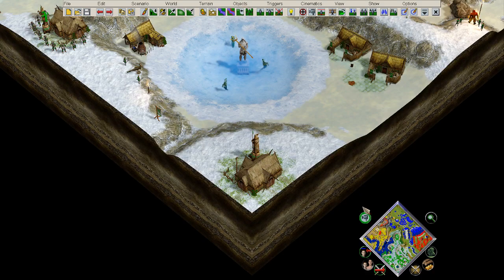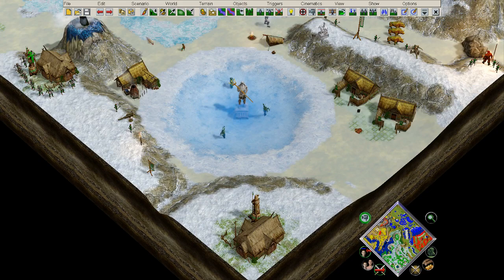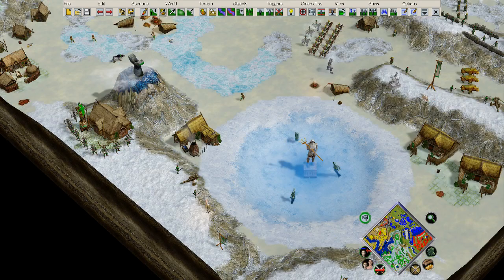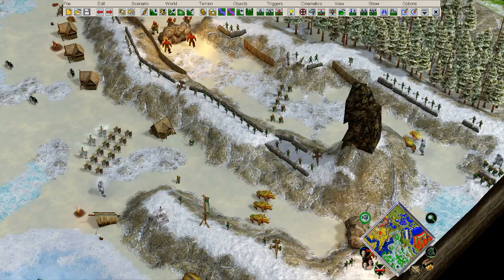I don't want to see too much though, because it'll give it away, but we can just go scenario and playtest. I'm not actually going to playtest the scenario right now, because this video is not just a showcase for this guy's scenario, although it does look pretty good. For a first scenario, this does look pretty damn good.